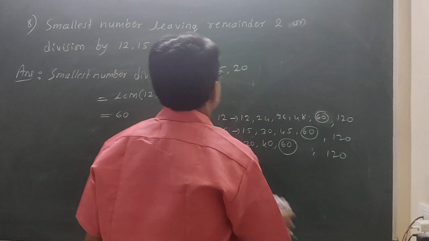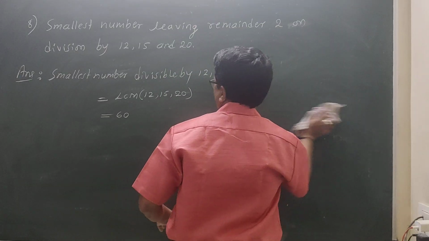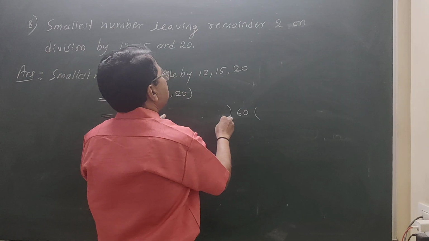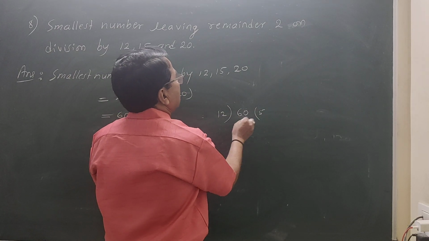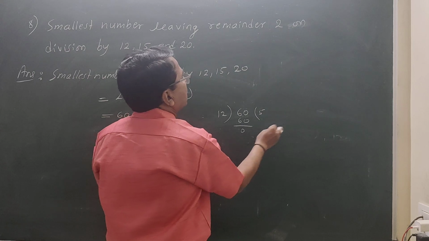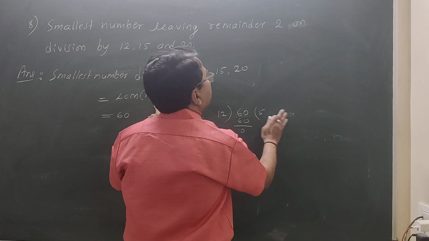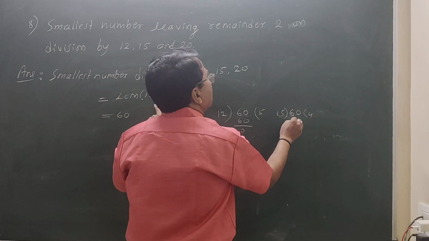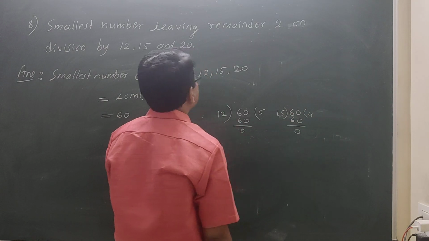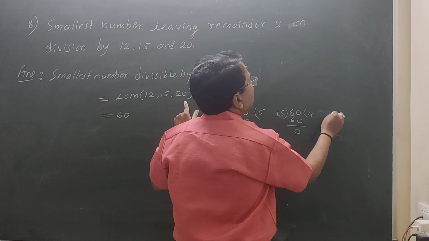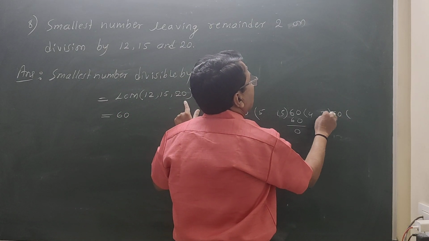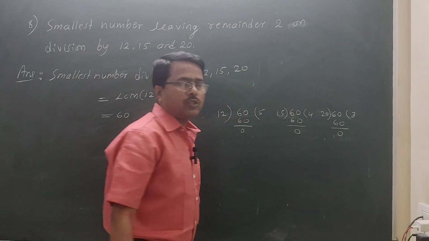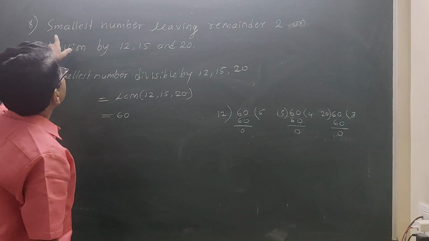Now, see our students. The number 60 is there, no? This 60 is divisible by 12. 12 5 is 60. Remainder 0. 60 is divisible by 15. Yes, divisible by 15. 15 4 is 60. Remainder 0. 60 is divisible by 20. Yes, 20 3 is 60. Divisible. Remainder 0. But what is asked here?